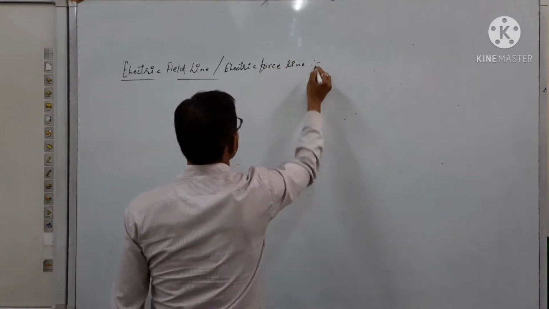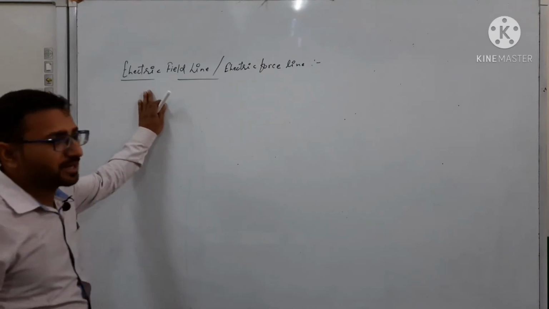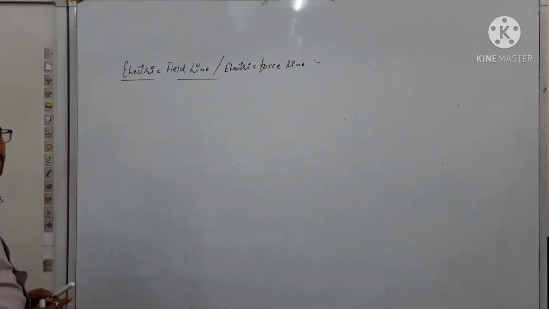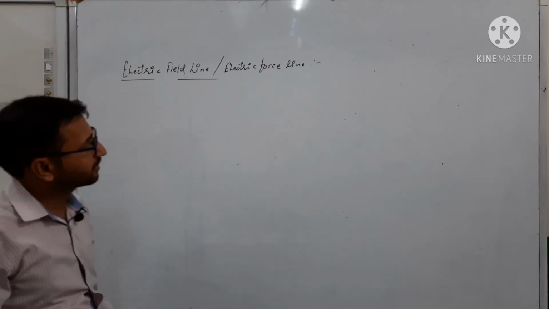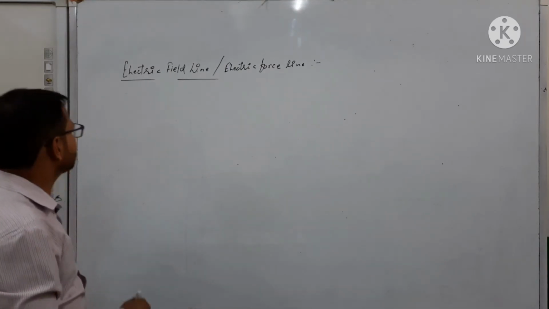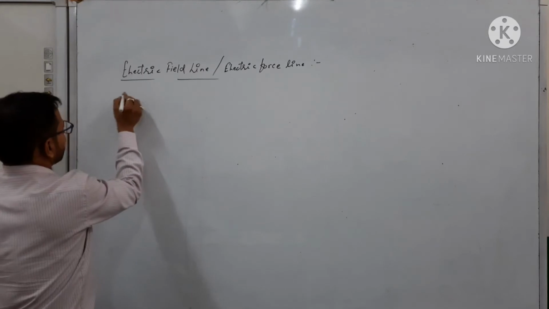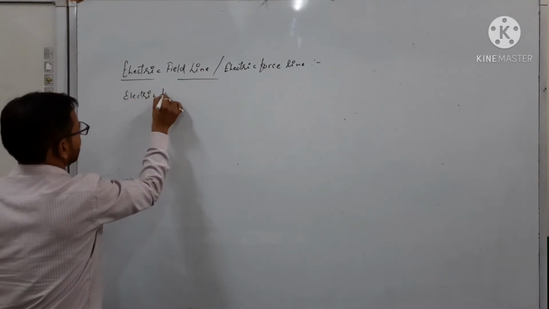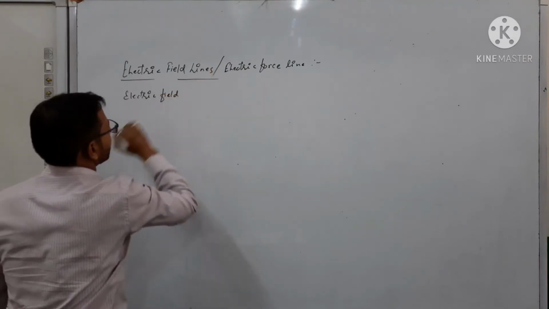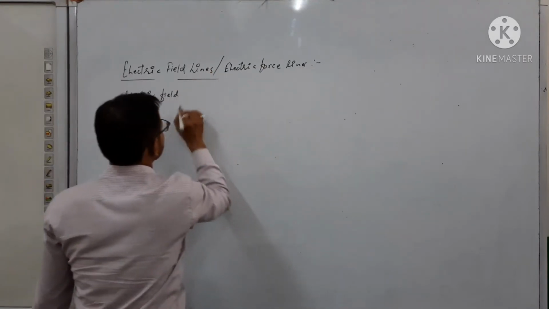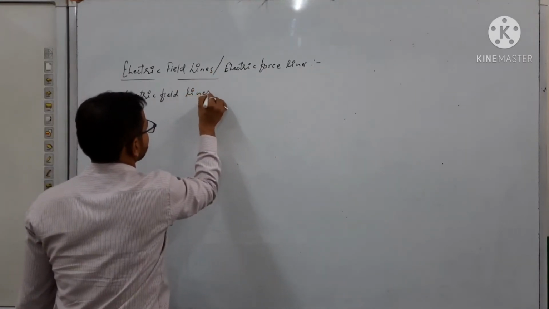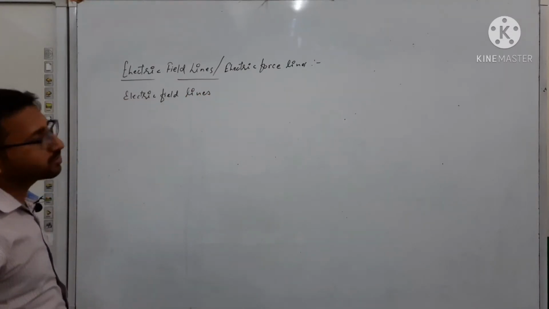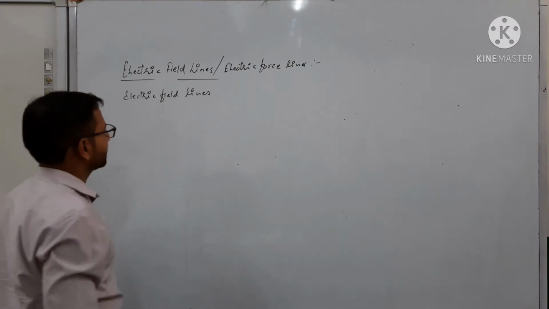Okay, so here in a simple way we are talking about the electric field lines. What can we think about the electric field lines? Electric field lines is nothing. It tells us about the strength of electric field.